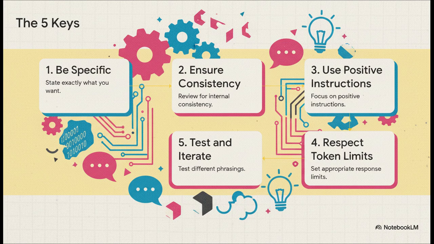Now for a really simple shift that makes a huge difference. Key 3 is to use positive instructions. It's so easy to list all the things you don't want, right? Don't use jargon, don't make it too long, don't sound like a robot, but all you're doing is putting fences around the AI. Instead, tell it what you do want. Write in clear, accessible language with a warm and engaging tone. Focusing on the positive gives the AI a clear target to aim for, and that's exactly what we want.